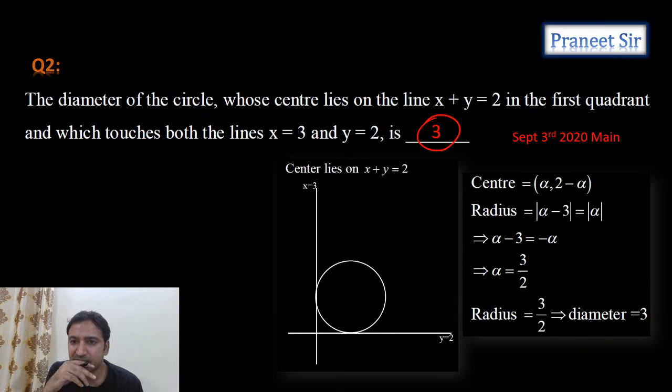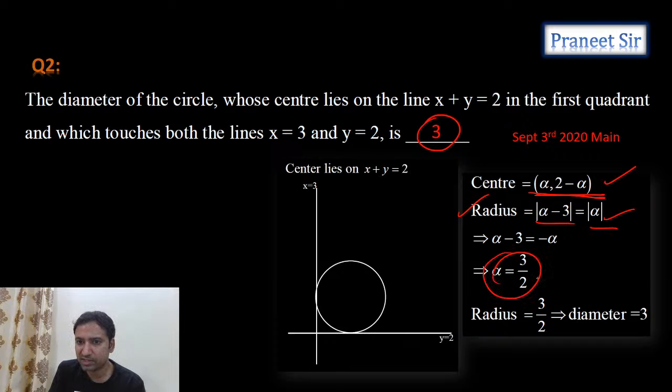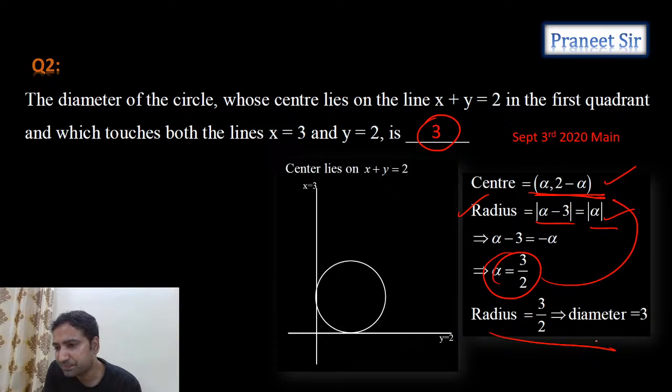Is it clear? So we can take the center as some alpha comma 2 minus alpha. We have taken k comma 2 minus k, and then calculate the radius. Calculate the radius and equate it. You get the alpha value. Once you get the alpha value, you can substitute here and you'll get the radius.